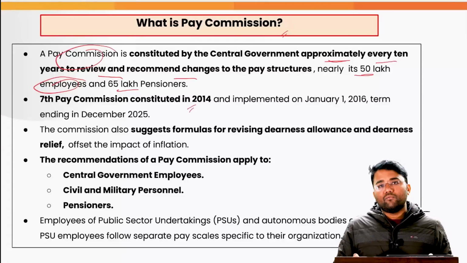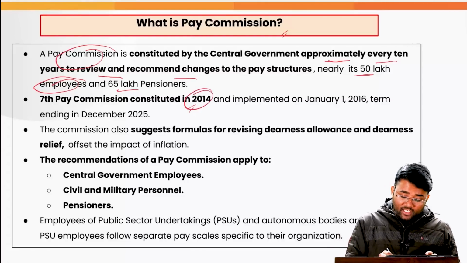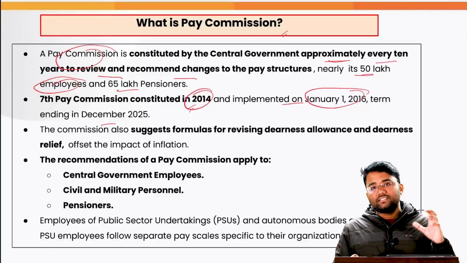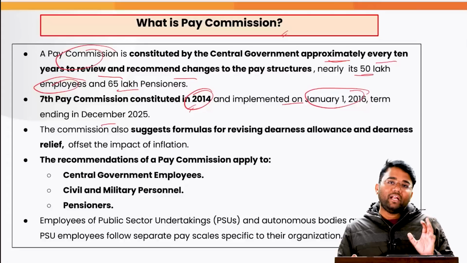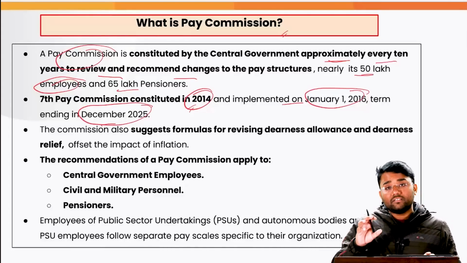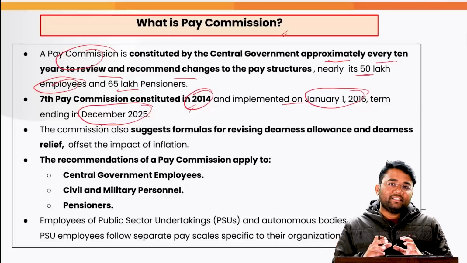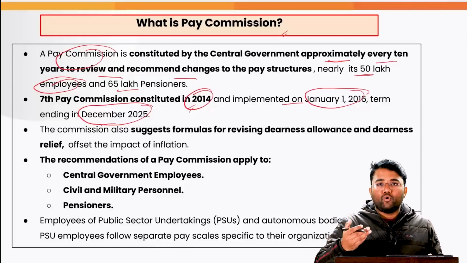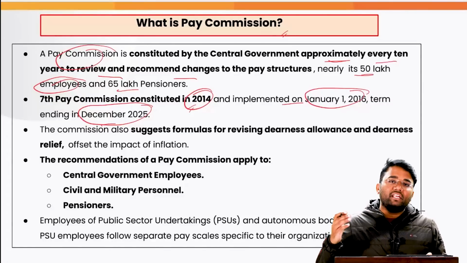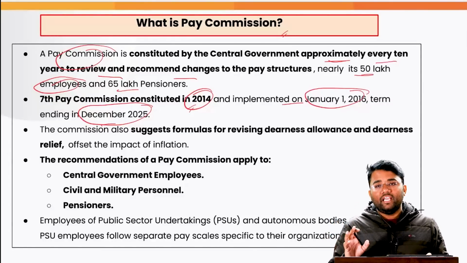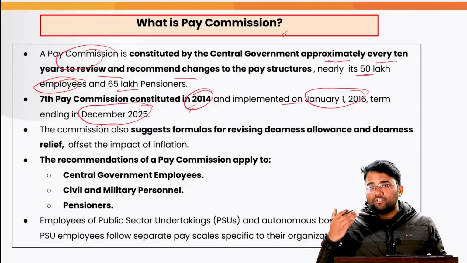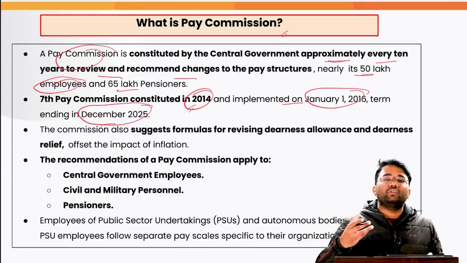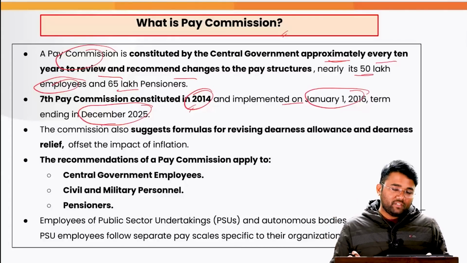The 7th Pay Commission was constituted in 2014, and its recommendations were implemented on January 1, 2016. The term of the 7th Pay Commission's recommendations is going to end on December 31, 2025. That is the reason the 8th Pay Commission has been constituted. The chairperson and two members will be appointed soon so that they can give their recommendations in due time, and the government can decide which provisions of the 8th Pay Commission's recommendations it actually wants to implement.